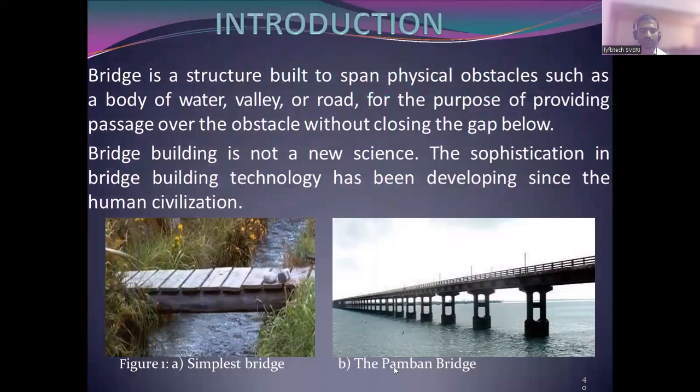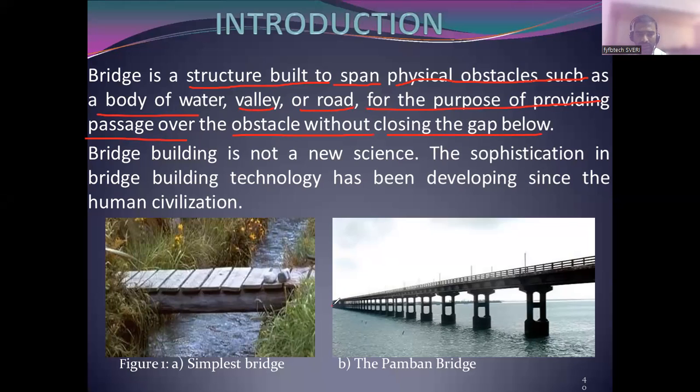What is a bridge? A bridge is a structure built to span physical obstacles such as a body of water, valley or road, for the purpose of providing passage over the obstacle without closing the gap below.